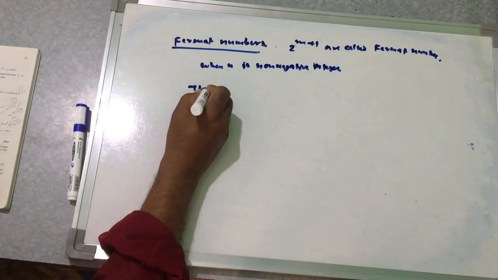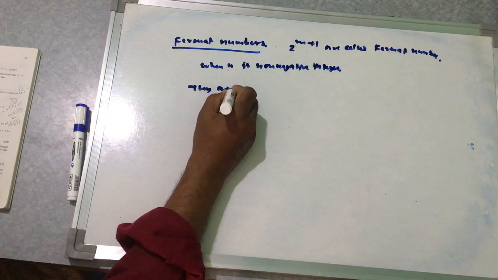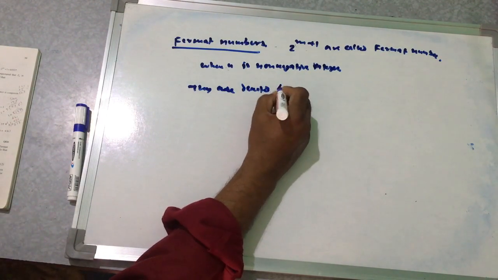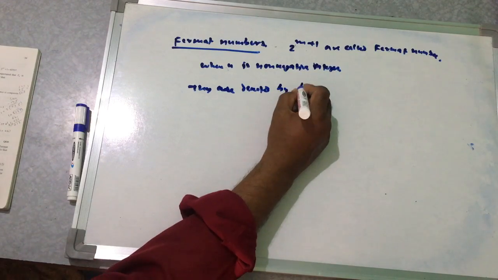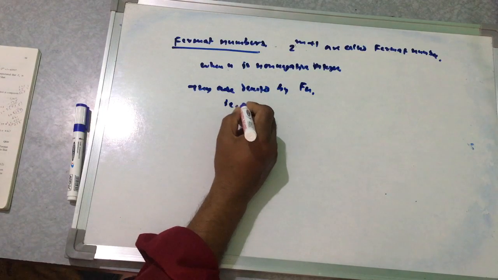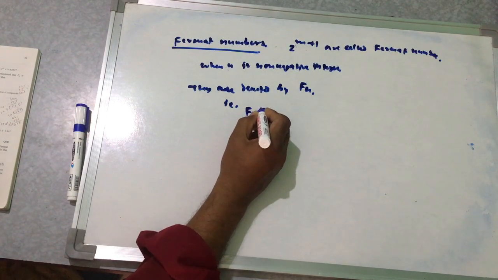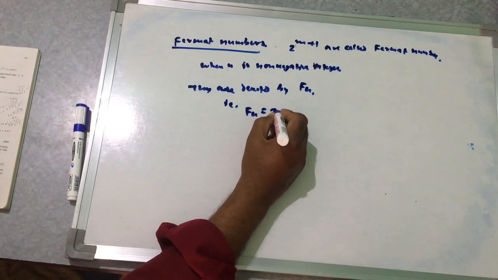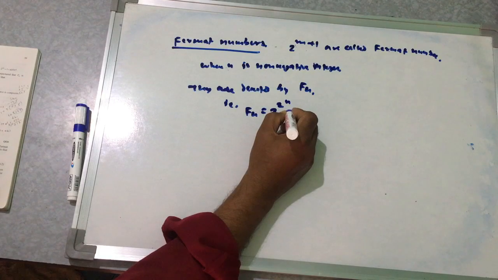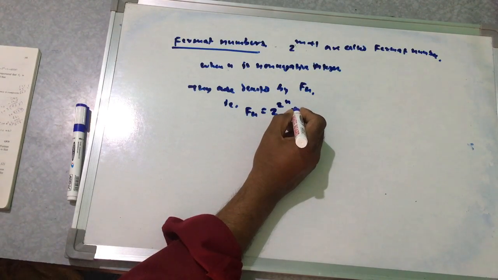They are denoted by Fn, that is, Fn is equal to 2 to the power 2 to the n plus 1.